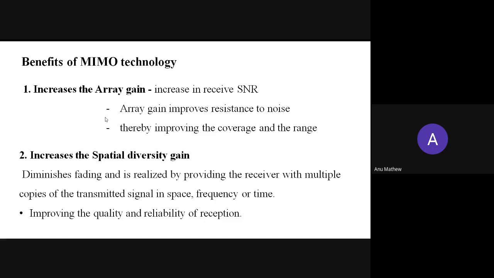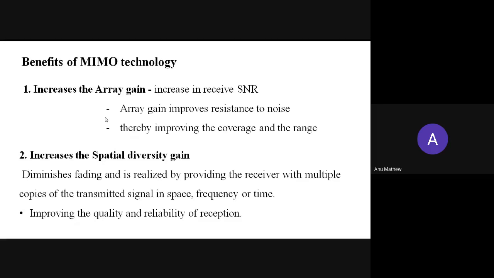Okay. Then with an increasing number of independent copies, the probability that at least one of the copies is not experiencing a deep fade increases. So while we are considering a number of copies of the transmitted signal, at least one of these copies will not experience a large fading.